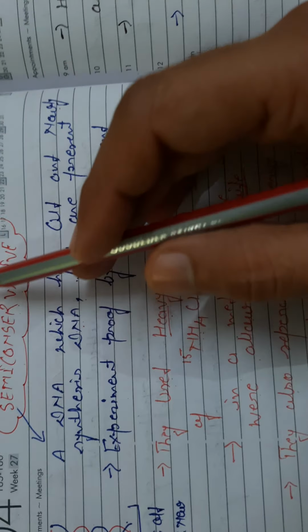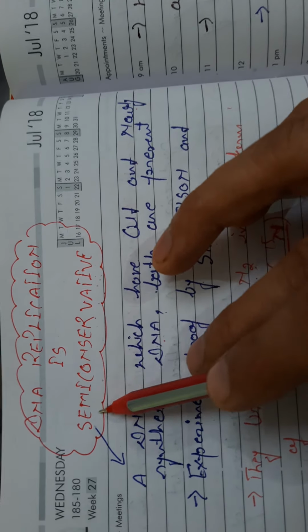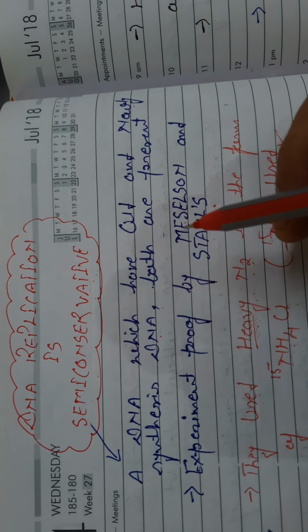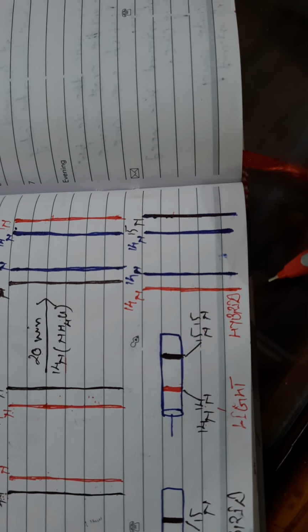In this way, this experiment proves that every DNA after replication shows a semi-conservative nature. It means every DNA has its own parental DNA also.